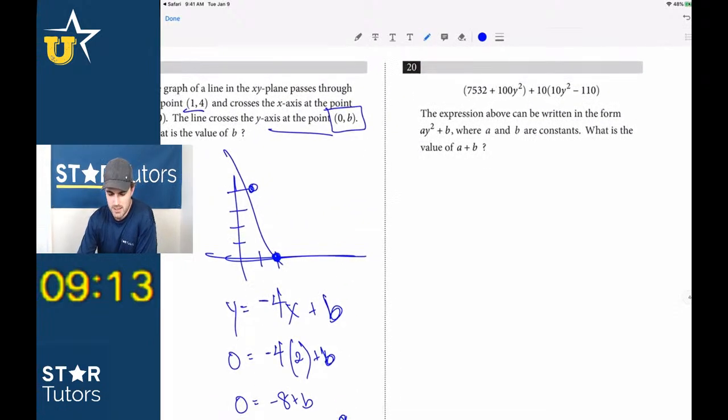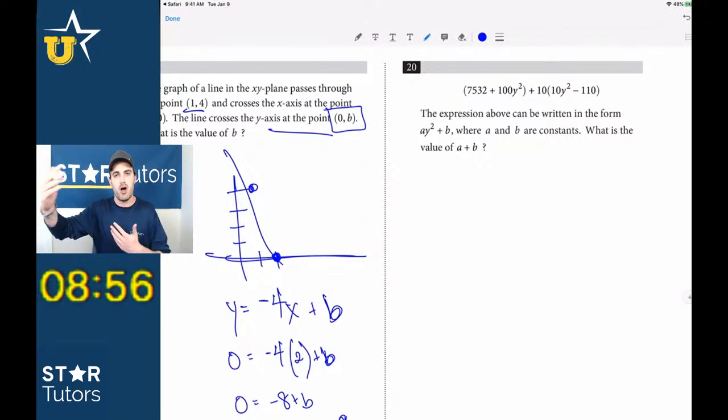Okay, last one, so 20, guys. One of the things you should know is even though we skipped questions early on, we were at 9.5, because we can't guess on any of these student-produced response questions. I mean, you could guess, but it's a one in a million shot that you get it right. We've gotten all the easy questions right, and worst comes to worst, when we get back to those multiple choice questions, we have to guess on some of those, but it's not the end of the world because we can guess. If we leave 20 blank, we just didn't answer it, and then there's nothing we can do about it.